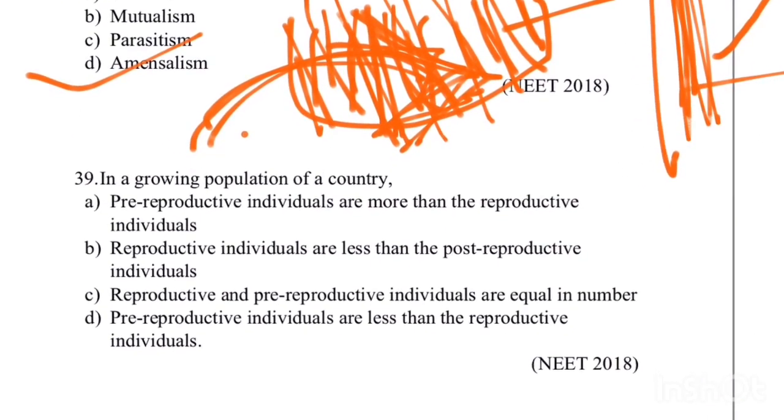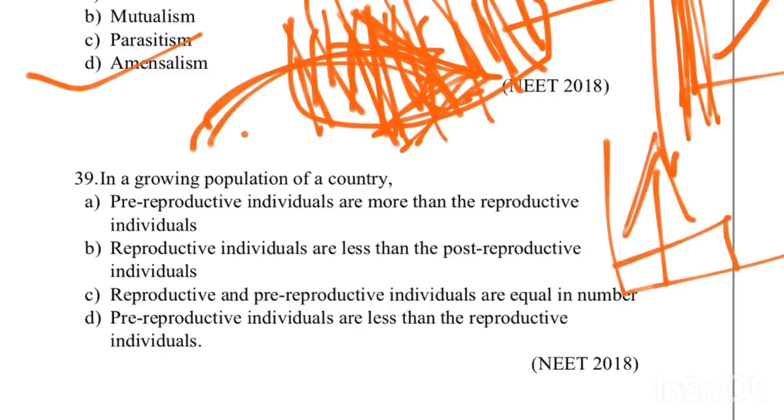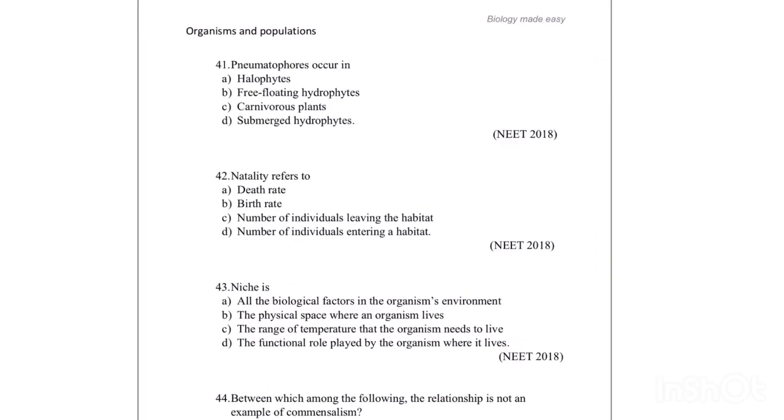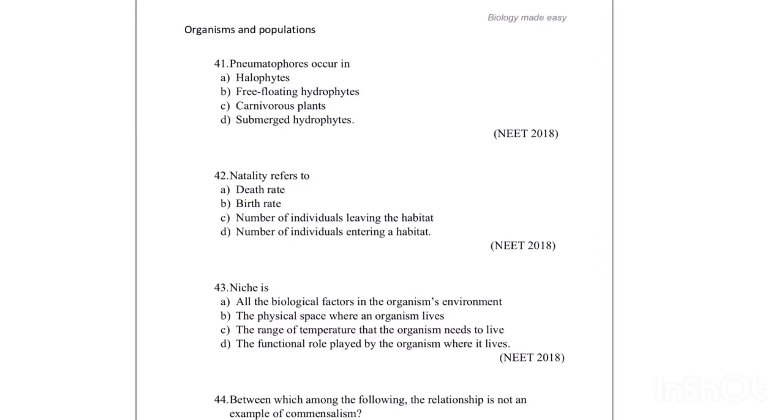In a growing population of the country, so it is about age distribution and age structure. The population is said to be growing when there is more number of pre-reproductive age groups when compared to other two reproductive age groups. Pre-reproductive individuals are more than the reproductive individuals. This one is the correct answer. And next one is, nematophores occur in. I already discussed this. This one is halophytes.